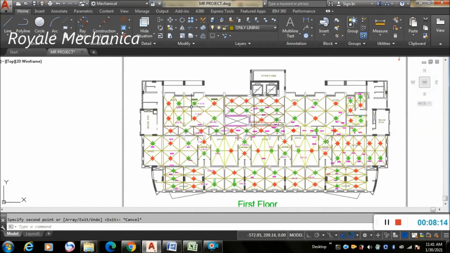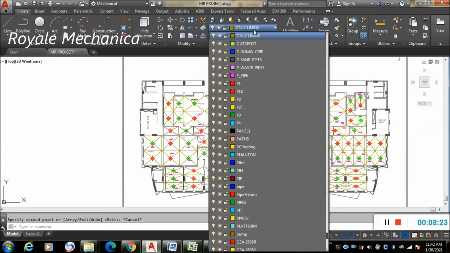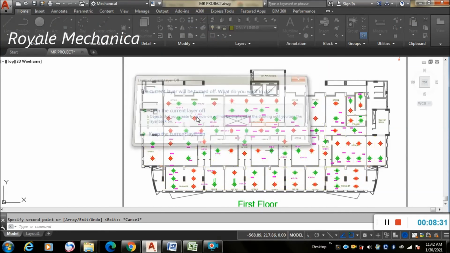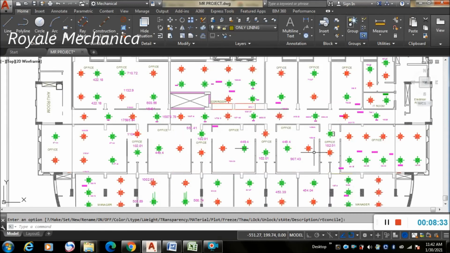After marking you have to place the diffusers. I will show you how it looks when we hide this line. I will turn this line off, so it will appear like this.